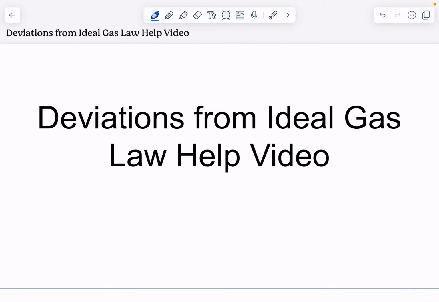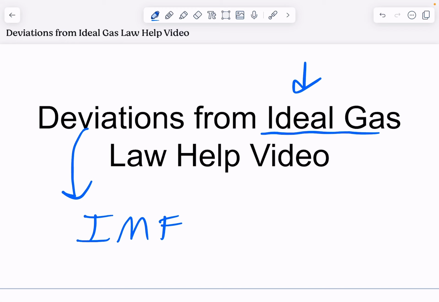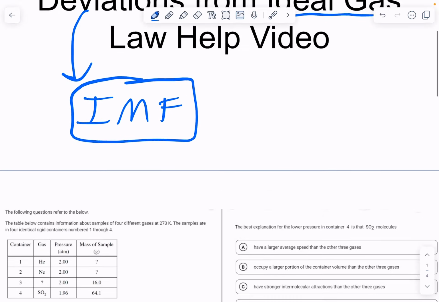Alright guys, in this video we're going to be looking at deviations from the ideal gas law. Remember, ideal gases mean those particles are all the same, like every gas particle, no matter what they are, they behave ideally, which means they don't have interactions, they have perfect elastic collisions, which means the deviation is due to intermolecular forces. The stronger those intermolecular forces are, the more they deviate from being ideal gases. So in these two multiple choice questions, we're going to be looking for something that deals with intermolecular forces.